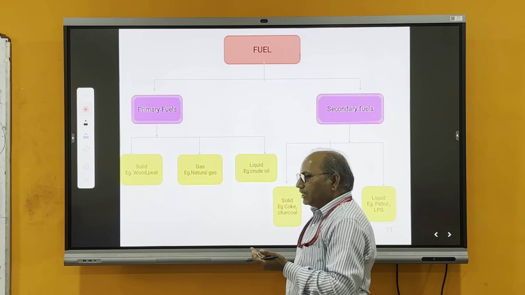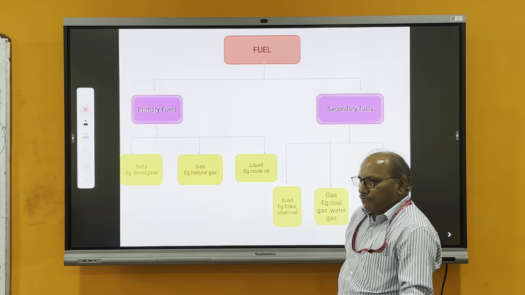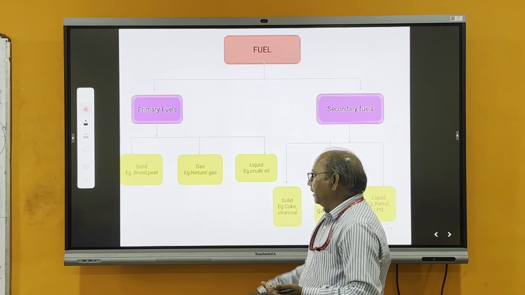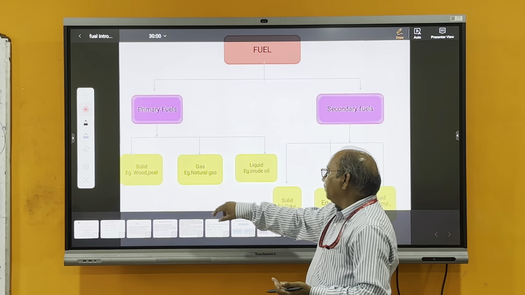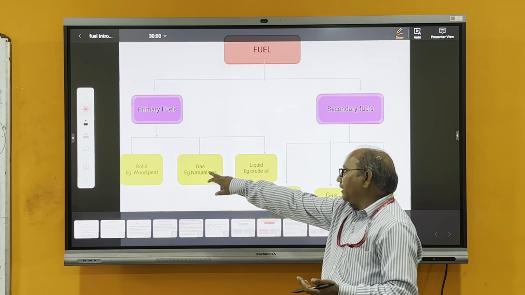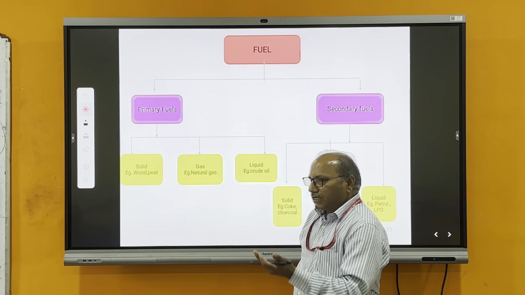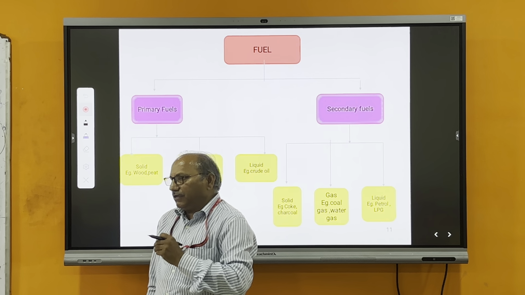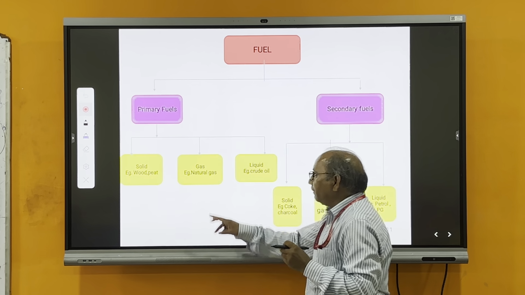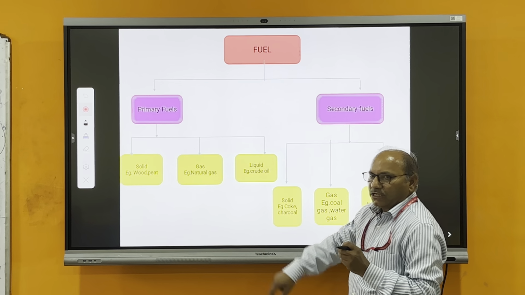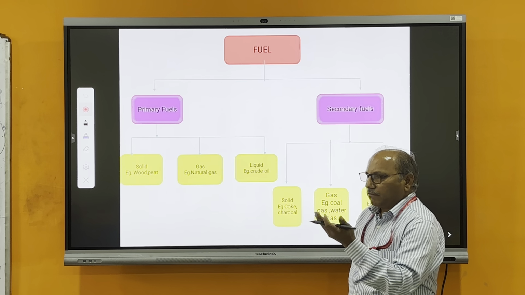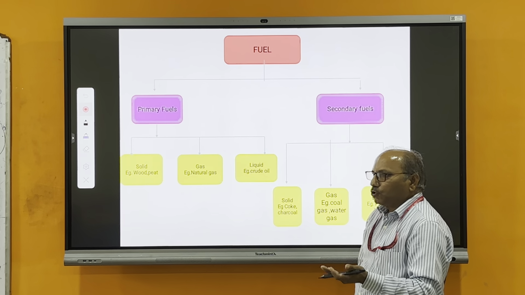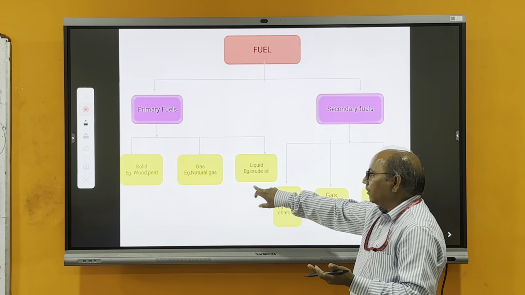For liquid fuel, whenever we get crude oil from the petroleum source, it will be a primary fuel. For gaseous fuel, whenever components decompose in nature, they give natural gas, so it will be a primary fuel.